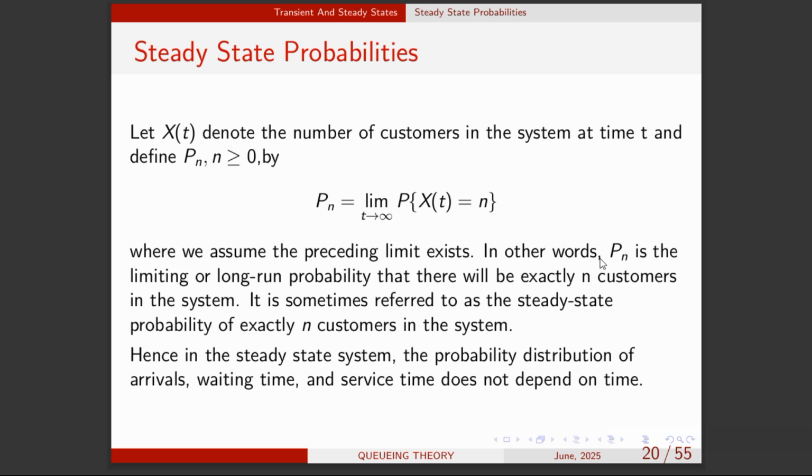In other words, you see that after we take the limit, the t has vanished, leaving us with Pn, meaning the number of customers in the system is not time dependent. So Pn is the limiting or long run probability that there will be exactly n customers in the system. It is sometimes referred to as the steady state probability of exactly n customers in the system. So take note of this.